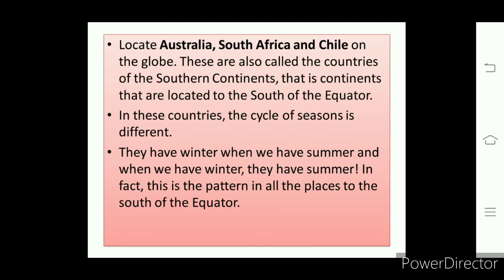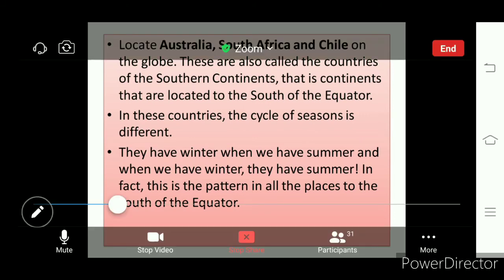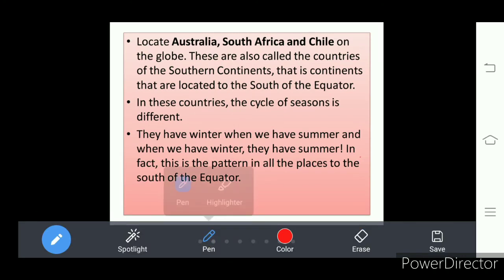South Africa, in the sense of the African continent. These continents are located to the south of the equator, right? Look here. This is our globe, and this is the equator, what I am showing.